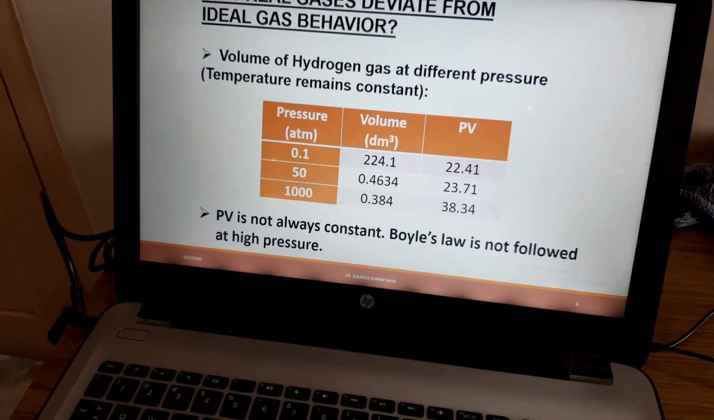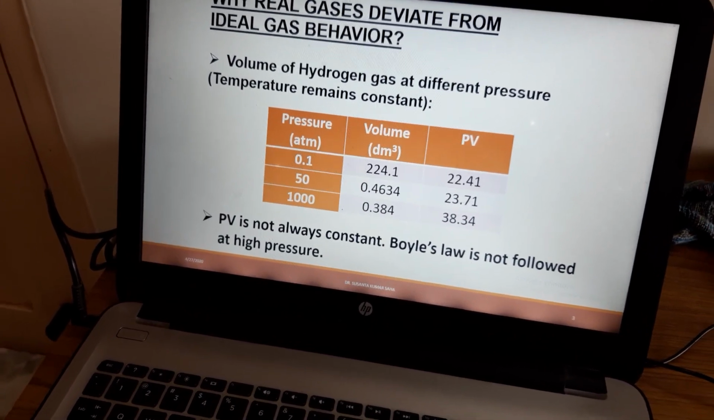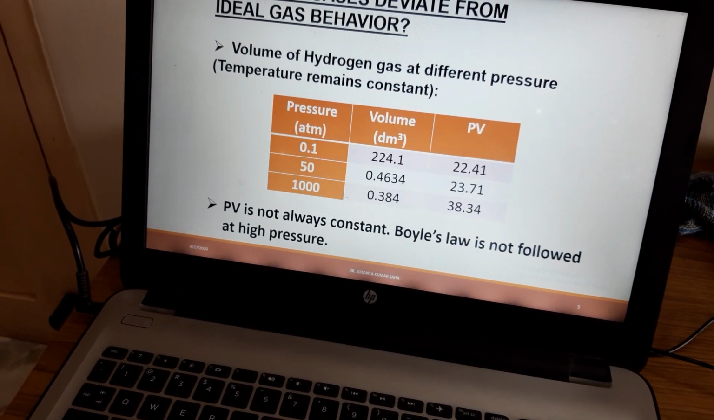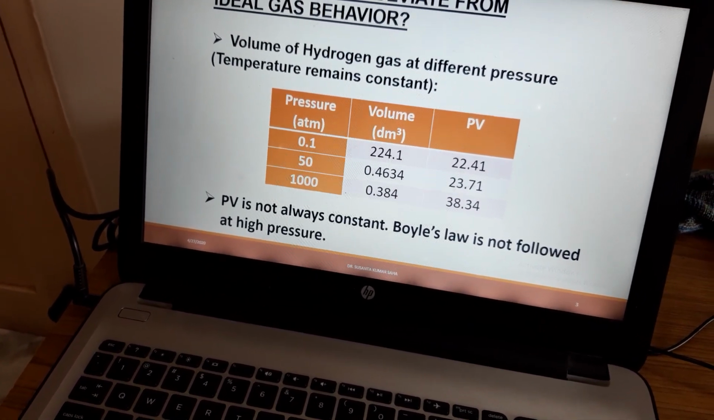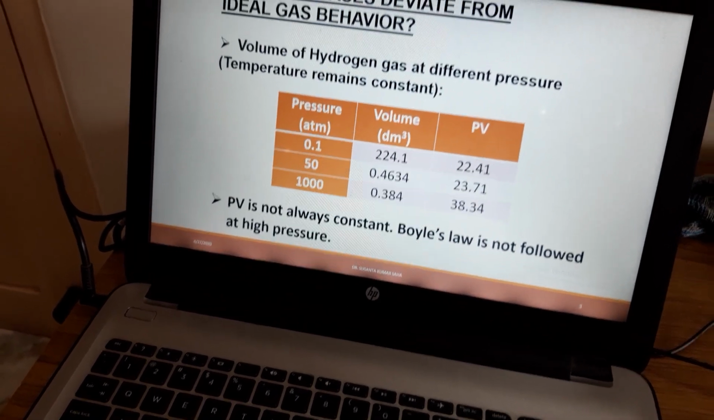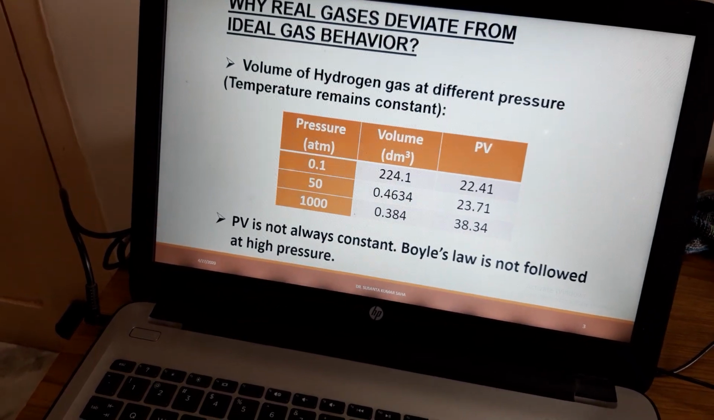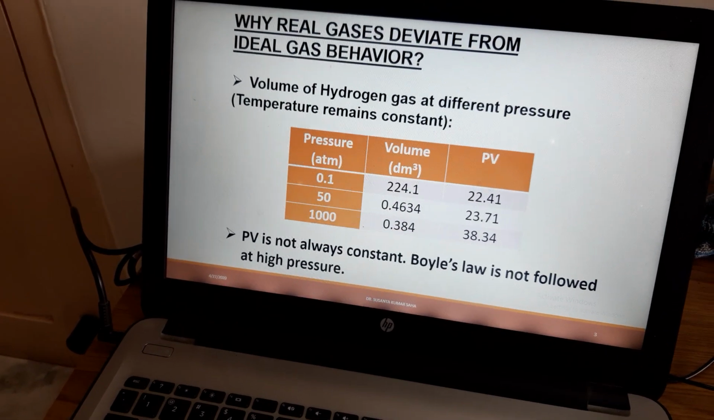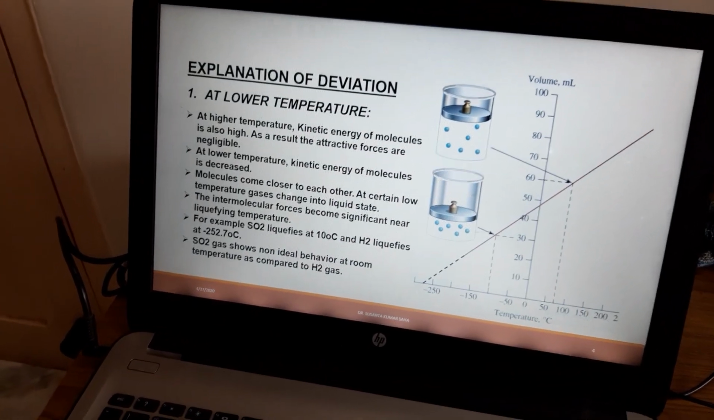According to Boyle's law, PV must be constant, but here you can see that it is not constant. That means Boyle's law is not followed at high pressure. That means PV is changing with pressure.